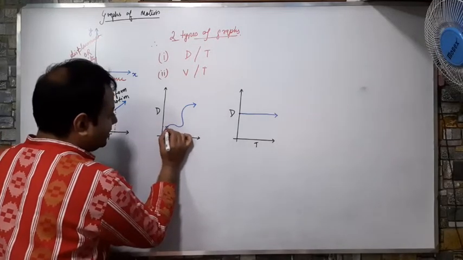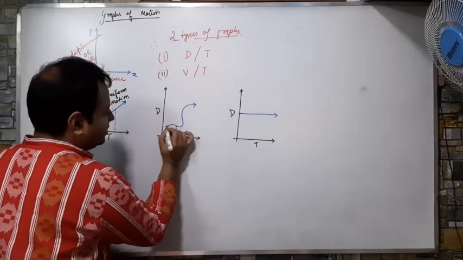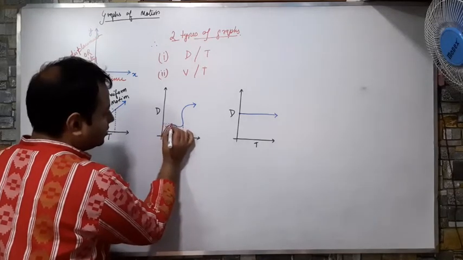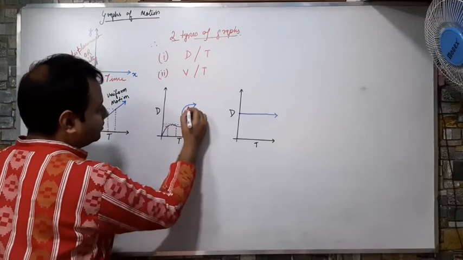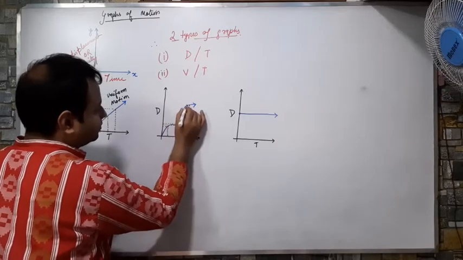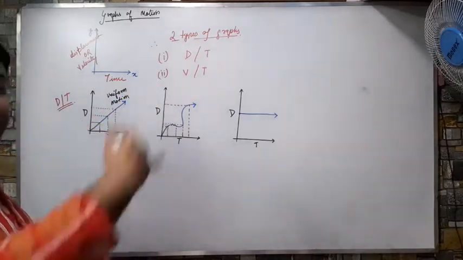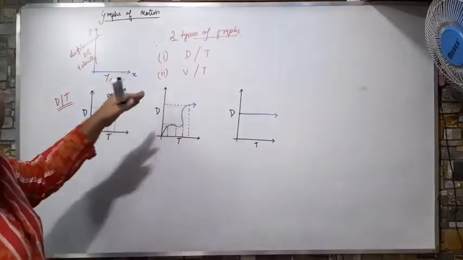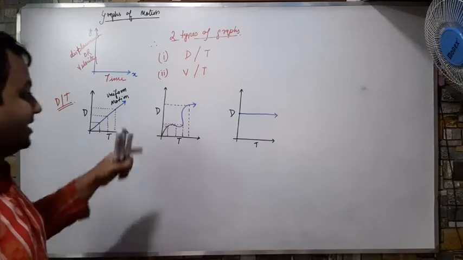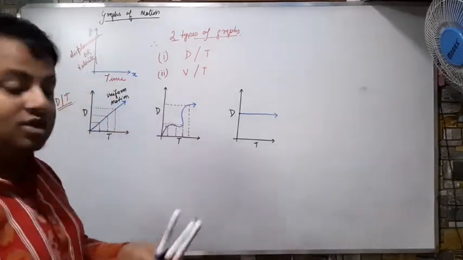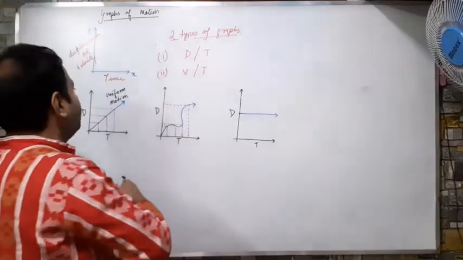But see this one. For first second, this one. For second, this one. For third, it has this one. For fourth, and so on. Means every time the distance is changing. कभी ज्यादा, कभी कम. Means the distances are not the same. So it is traveling unequal distance but for equal intervals of time. So this is known as non-uniform motion.